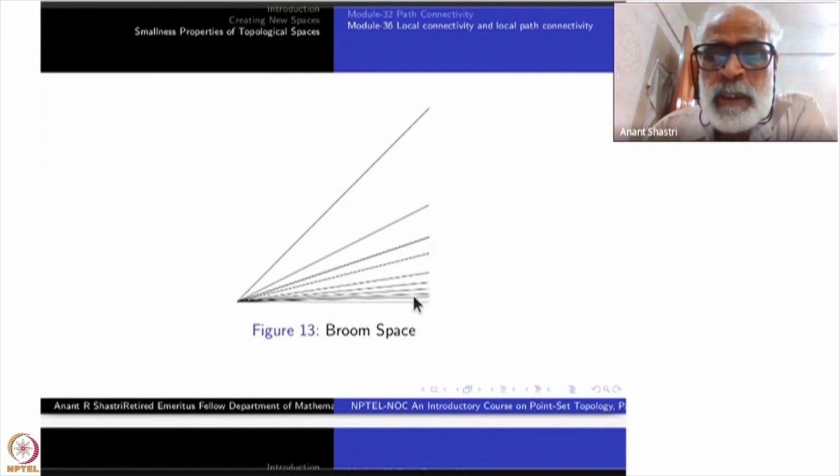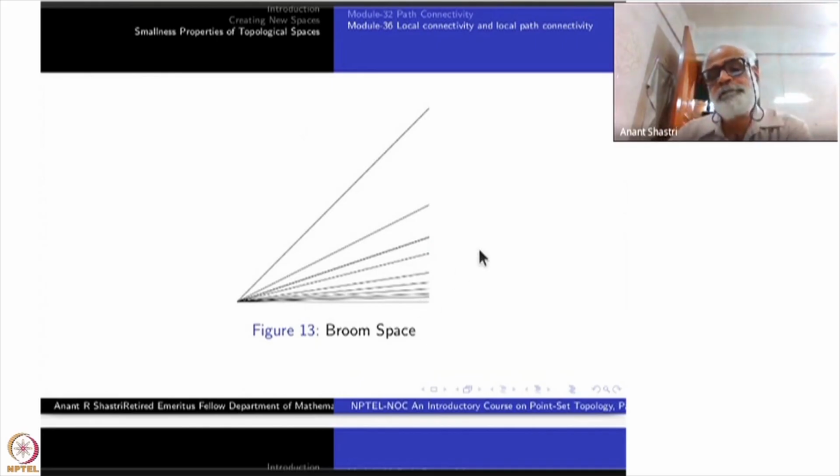Infinitely many line segments will be there, along with a small line segment on the x-axis. So at this point, it is not locally connected or locally path connected.